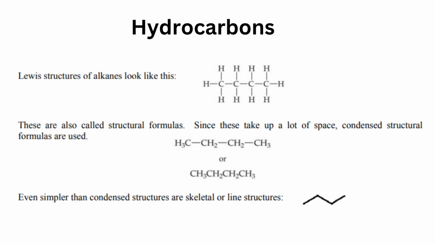Lewis structures of alkanes look like this. These are also structural formulas. These take up a lot of space, so we use condensed structural formulas. Even simpler than condensed structural formulas are skeletal or line formulas.